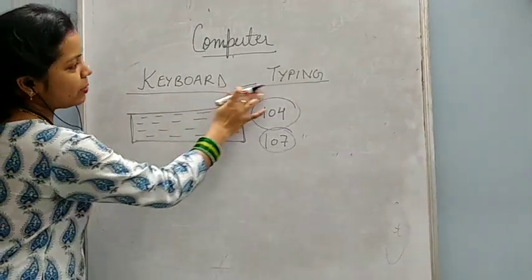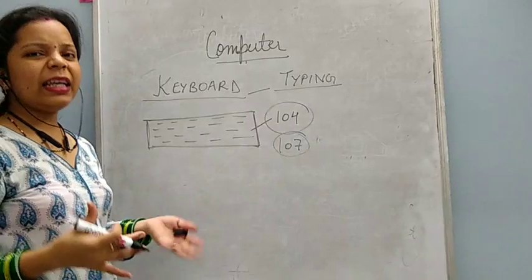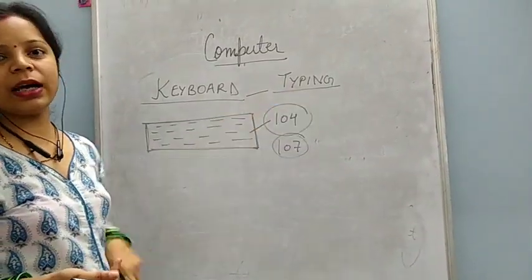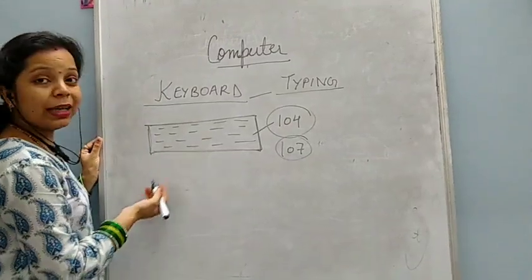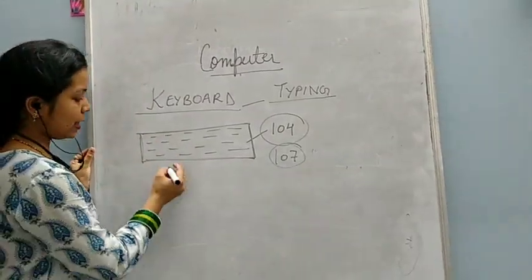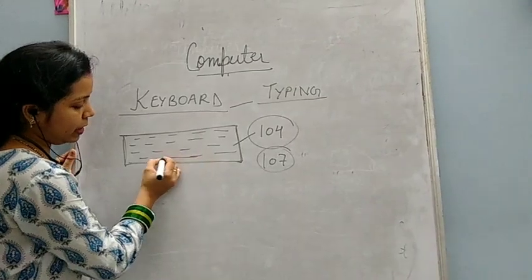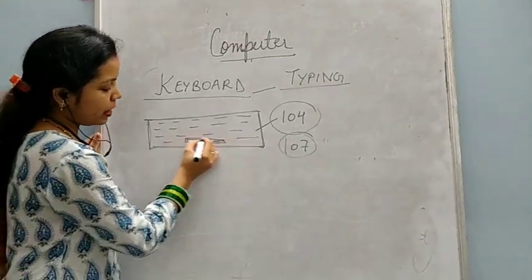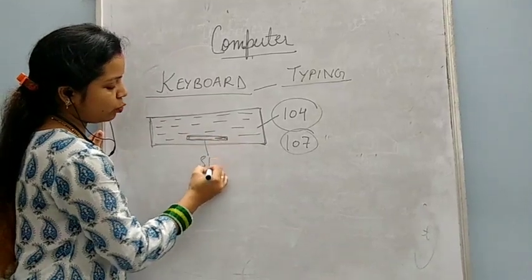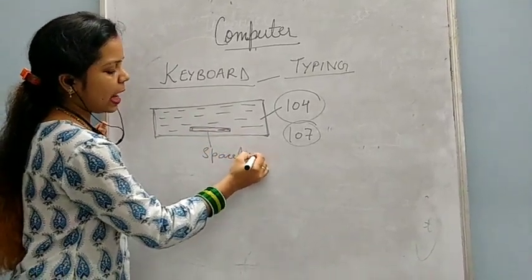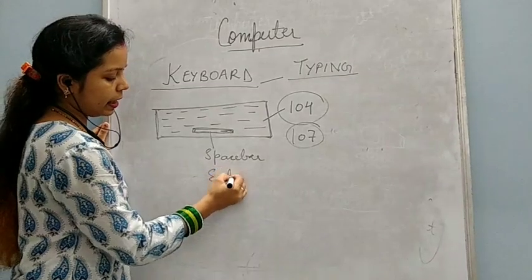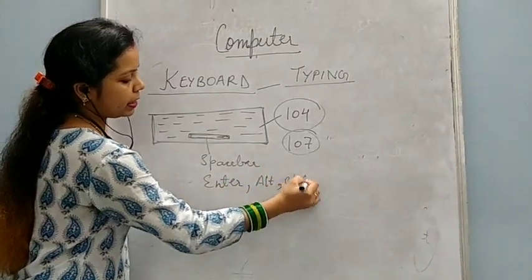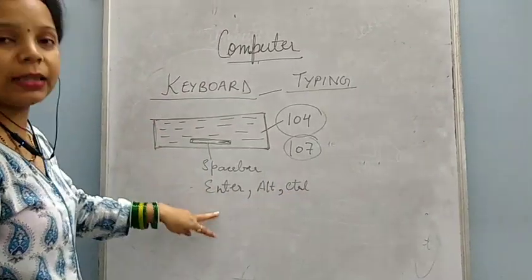So this keyboard is mainly used for typing. English, Hindi, maths, whatever you want to type, you can type with the keyboard. And the keyboard has so many types of keys. You might have seen the longest key on the keyboard, which is known as the space bar key. Like this, so many keys are there. The Enter key is there, the Alt key is there, the CTRL key is there. If you have a keyboard at home, you can see.